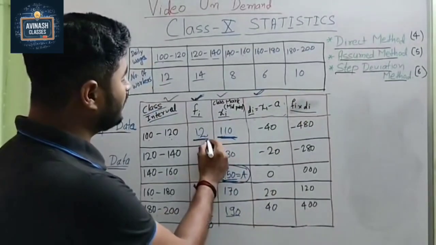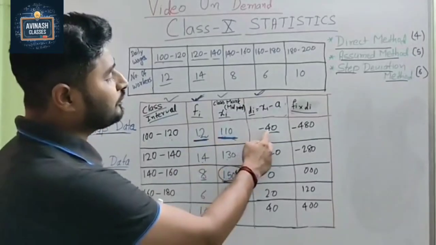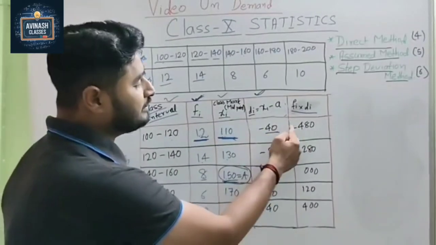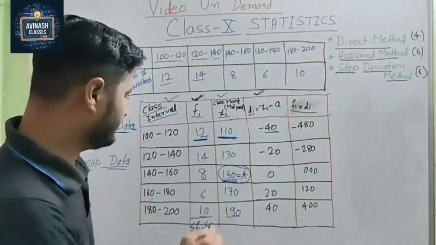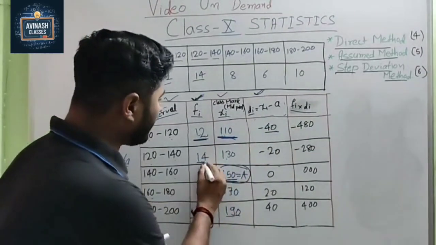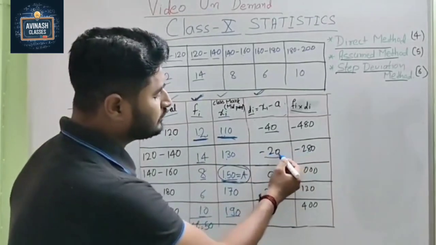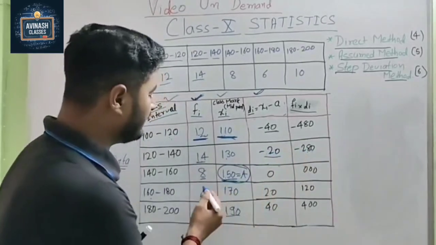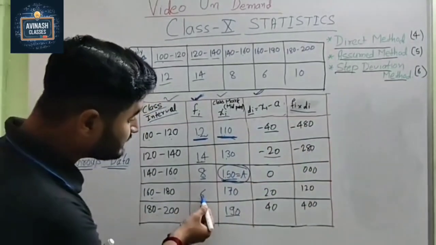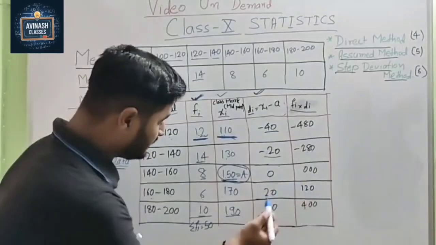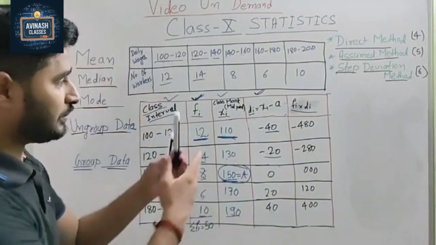Sir, 12 into minus 40. So what do we get here? 12 times 4, that is 48. And negative means negative 48. And for this 10 we put here 10. That's very easy. Now 14 times minus 20. So 14 times 2 is what? 28. For this, negative, negative. For 0, we know that any number multiplied with 0, the answer will be 0. Now 6 multiplied with 20, we get 120. And 10 multiplied with 40, 400. Okay, so this part we completed.